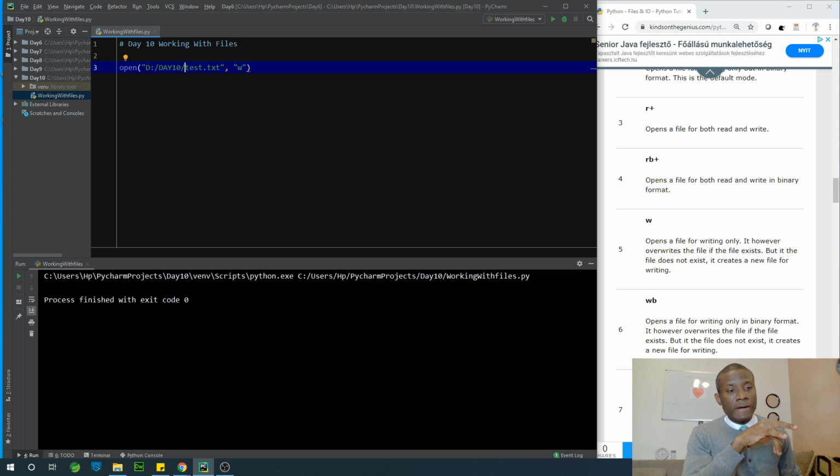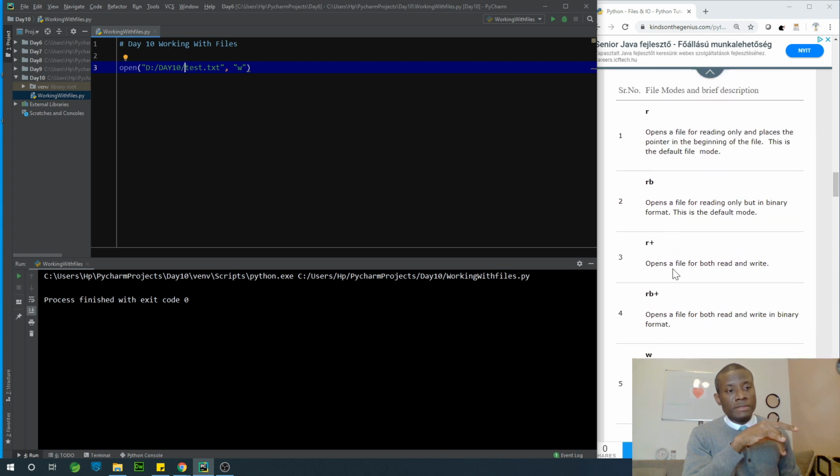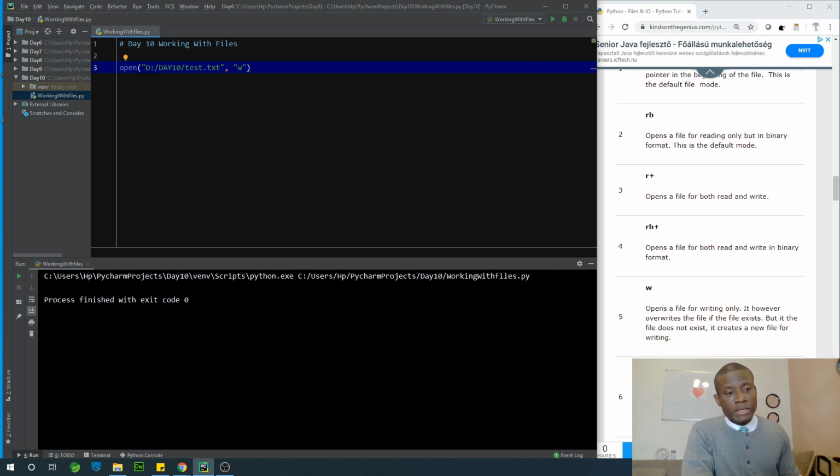We also have W, okay, we've mentioned it. Open a file for both read and write. We have R plus, open a file for reading and writing. In this case, more like you want to edit this file. Most times we can actually use that.